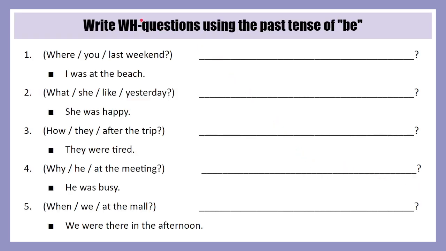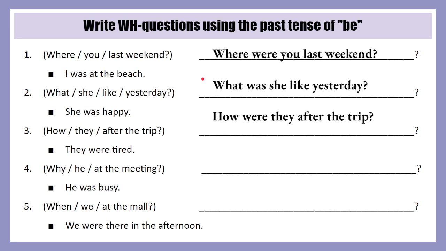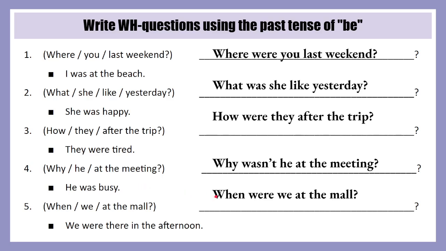Okay, now we're gonna write questions with WH words and was or were. So where were you last weekend? I was at the beach. What was she like yesterday? She was happy. How were they after the trip? They were tired. Why wasn't he at the meeting? He was busy. And when were we at the mall? We were there in the afternoon.